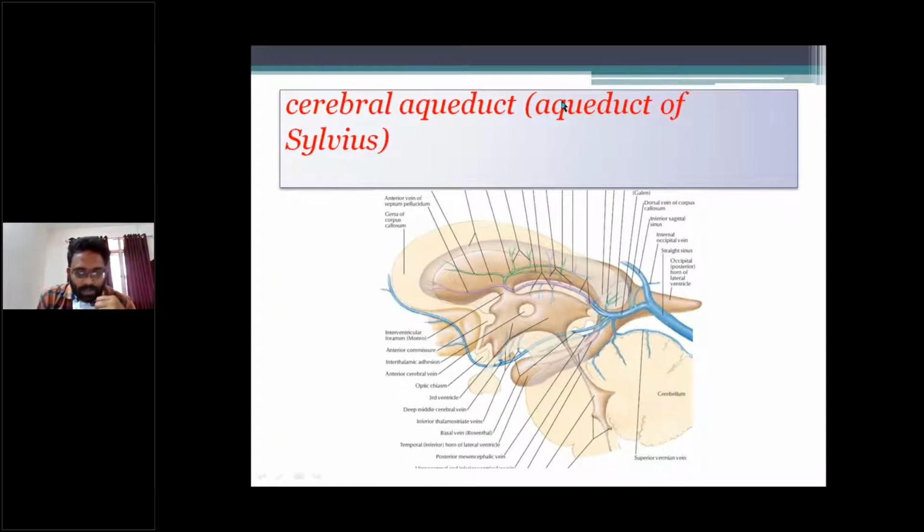The cavity of the midbrain is called the cerebral aqueduct or aqueduct of Sylvius. In this picture, these are the lateral ventricles. Lateral ventricles communicate with the third ventricle by means of the foramen of Monro or interventricular foramen. The third ventricle communicates with the fourth ventricle by the cerebral aqueduct. This is the cerebral aqueduct or aqueduct of Sylvius.